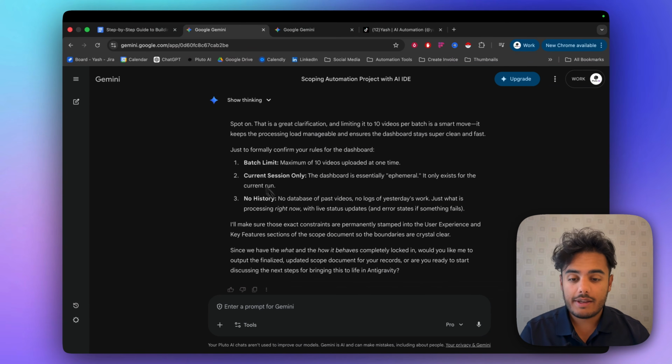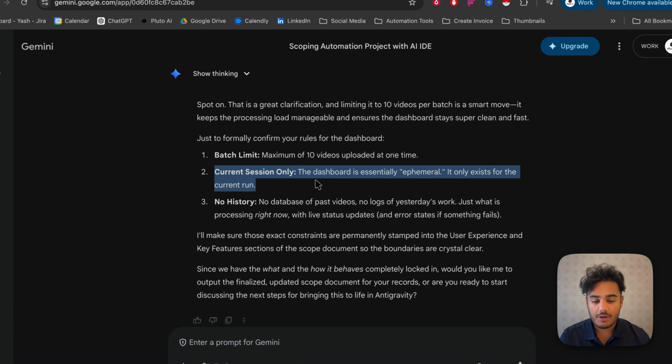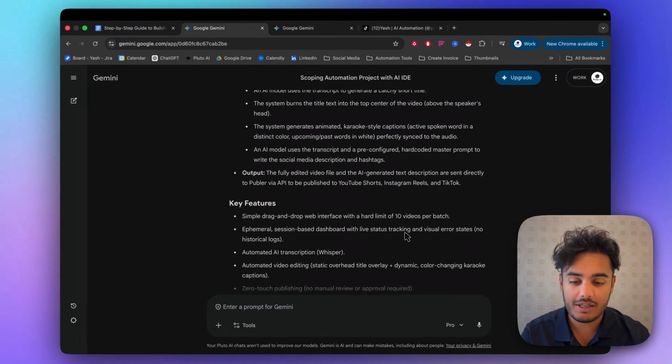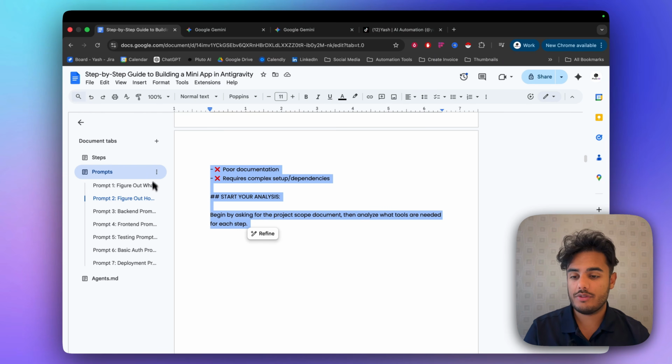Okay, so I think it got it. It added the batch limit. It got that it's only the current session. There's no history, but it adds in a dashboard. So that's exactly what we needed to do. So I'm going to go and copy over our next prompt.